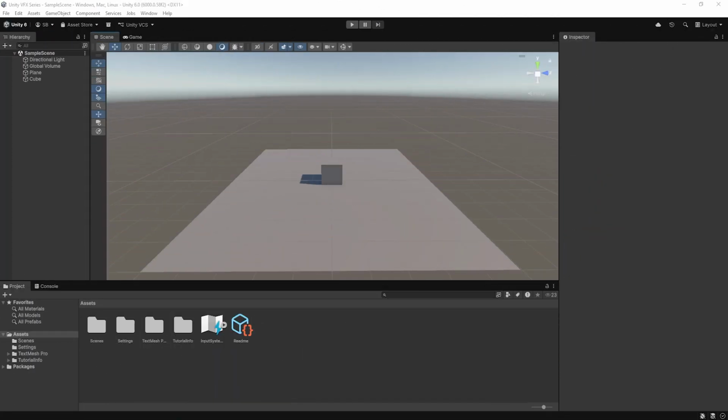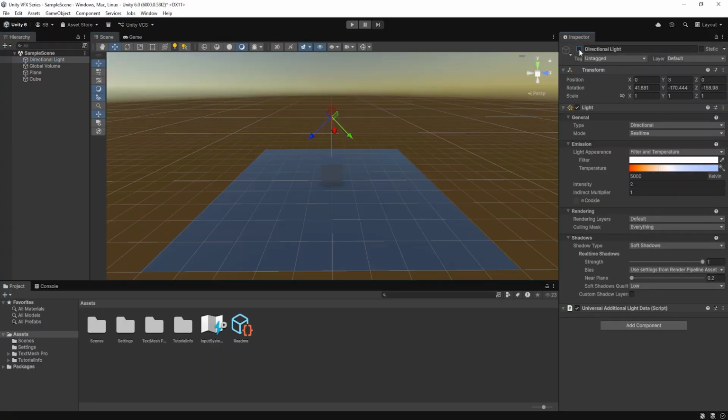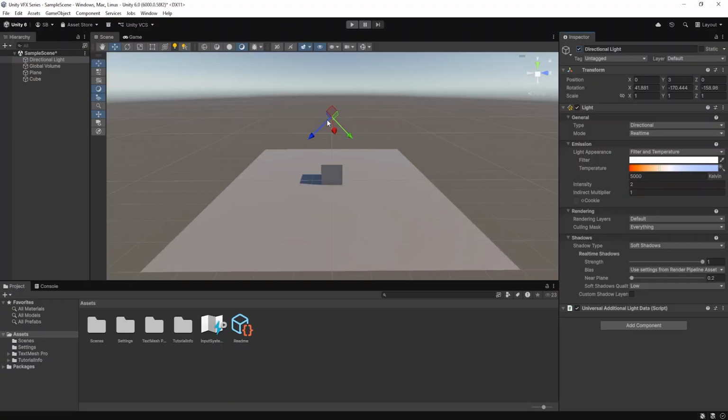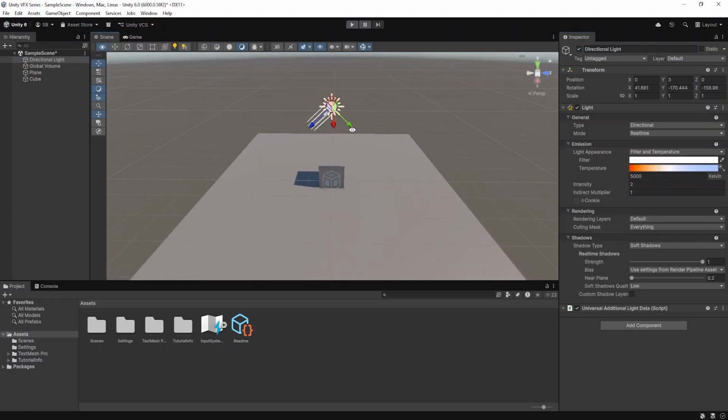Now let's talk about lights, because without light nothing in Unity looks good. If I turn off the light, you can see the scene becomes dark. This is a directional light and it works as a sun.